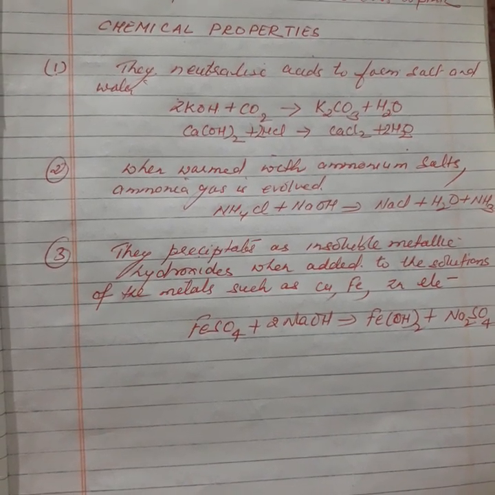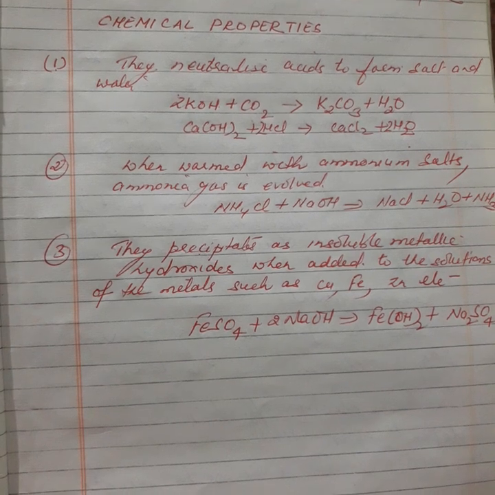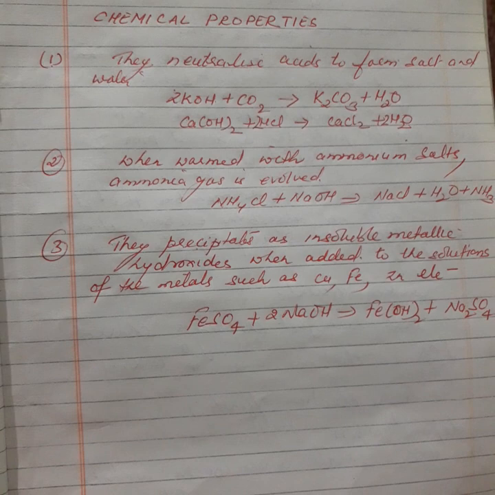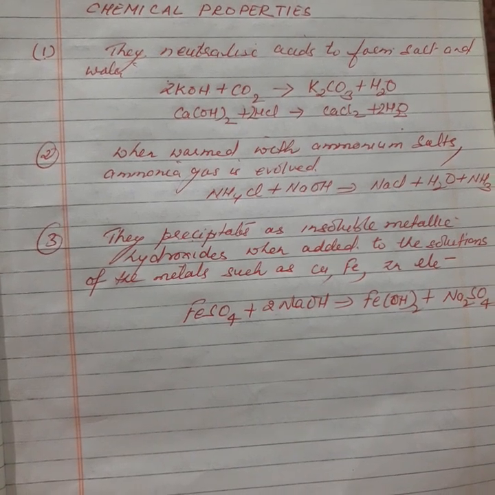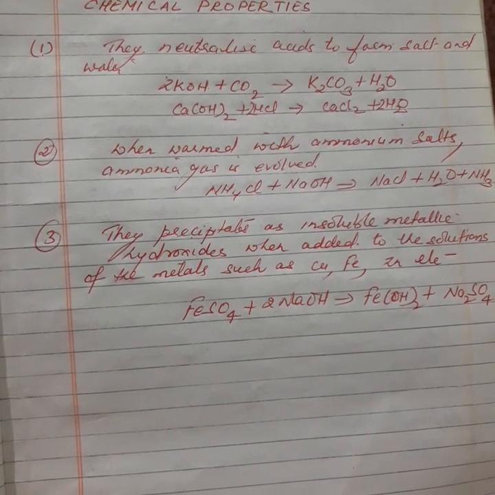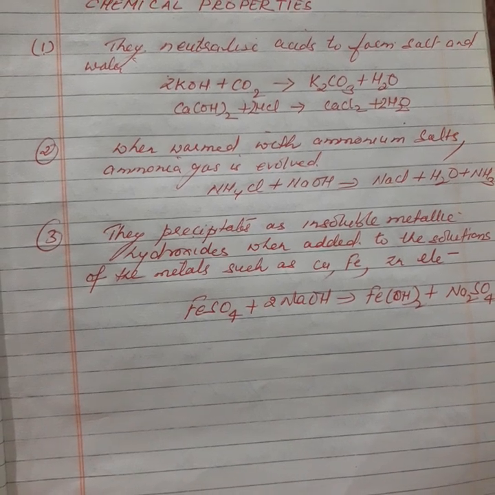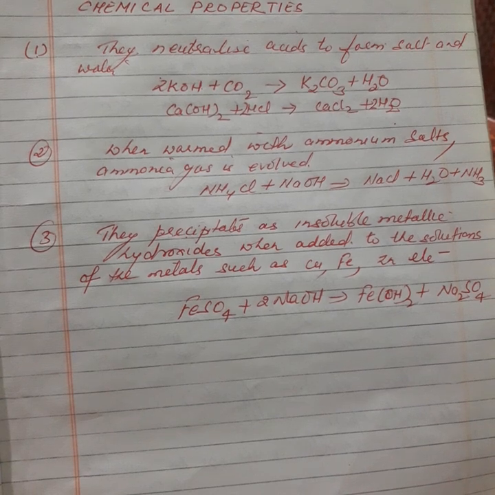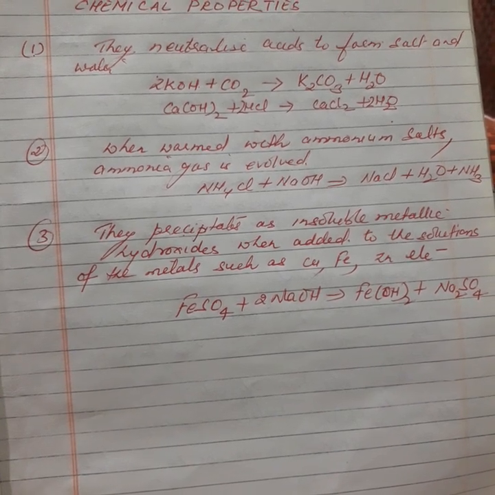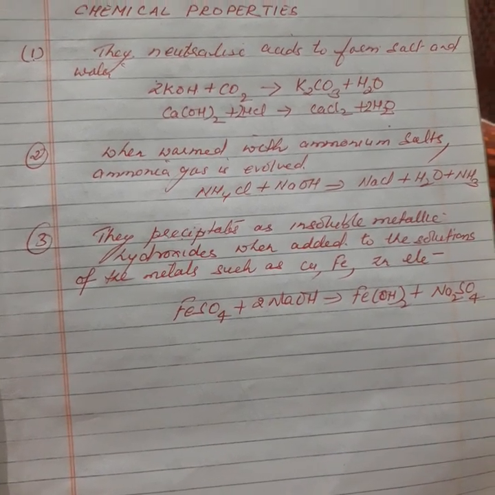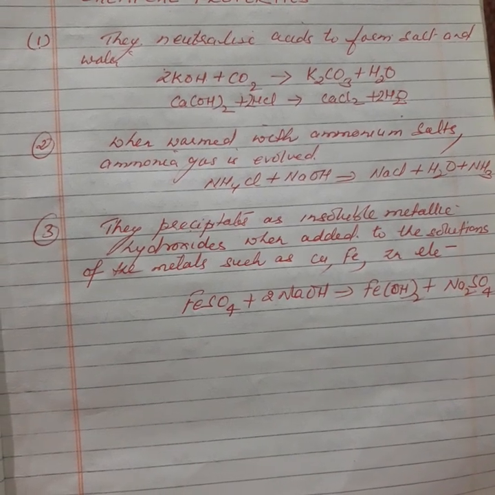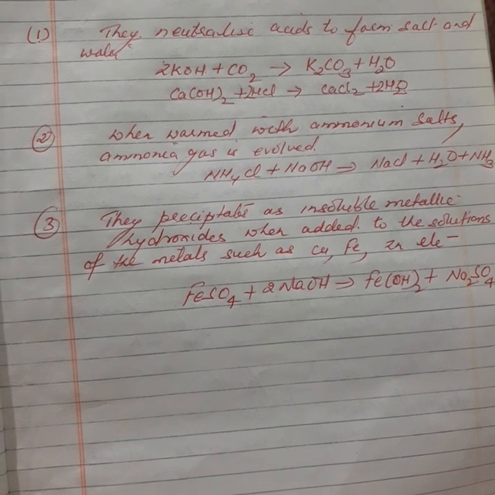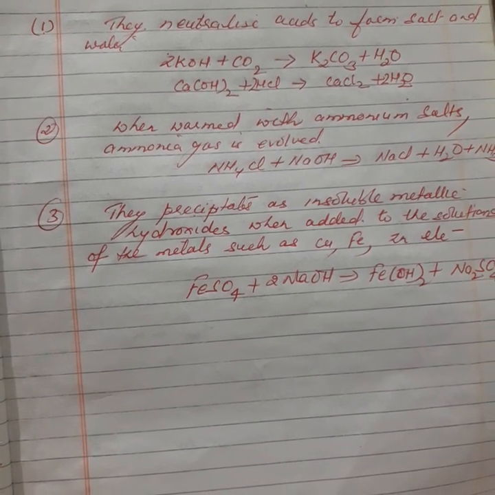Then the second one: when bases, alkalis especially, are heated with an ammonium salt, they will release ammonia gas. Ammonium chloride when heated with sodium hydroxide produces salt, water and ammonia gas. So when any ammonium salt reacts with a metallic hydroxide and both are heated, what are the products? Salt, water and ammonia gas.